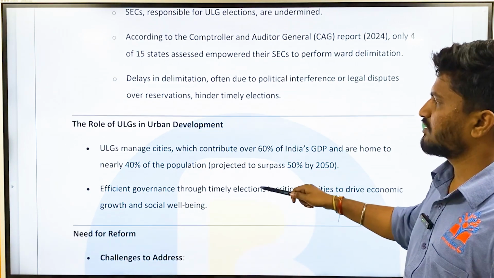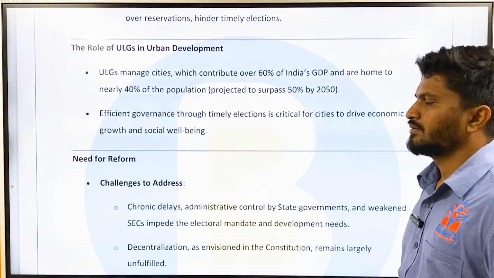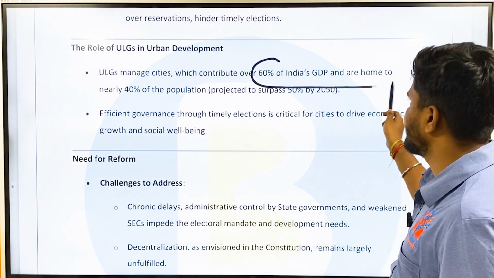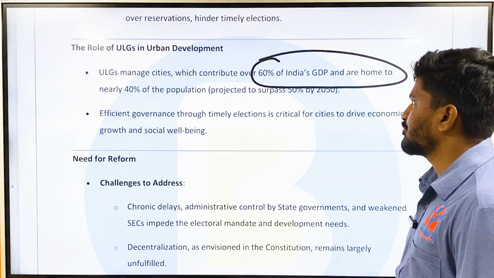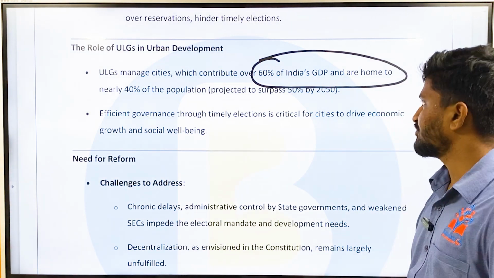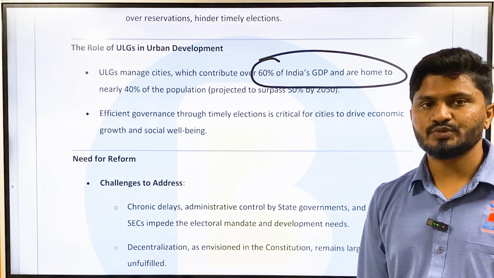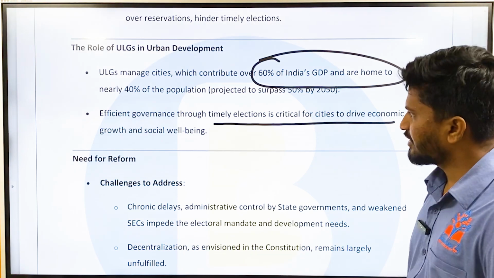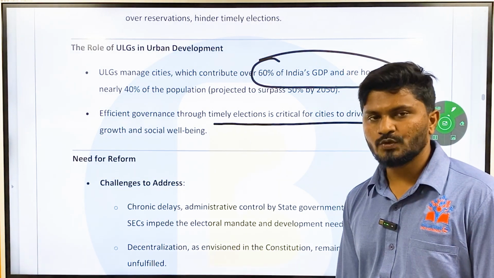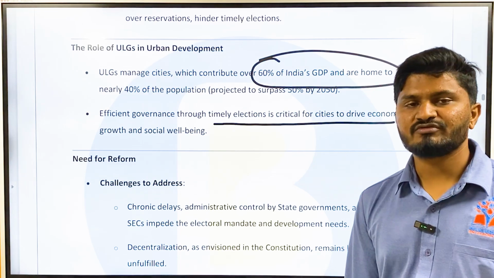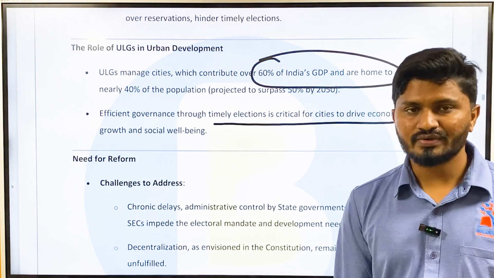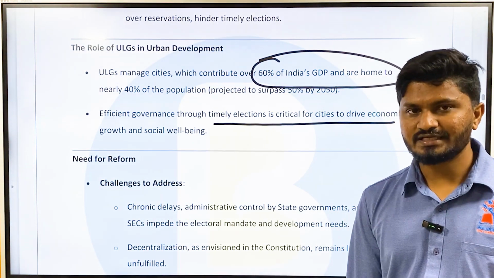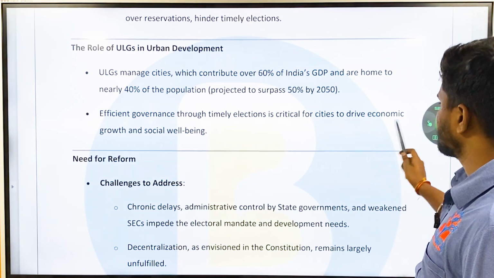Then, the role of urban local governance in urban development. Urban local government bodies manage cities which contribute 60% of India's GDP and are home to nearly 40% of the population, which is projected to surpass 50% by 2050. So the role of urban local governance becomes very important. Efficient governance through timely elections is critical for cities to drive economic growth and social well-being. It is important for us to make sure that urban local governance is efficient. How can we make it efficient? By conducting regular elections.